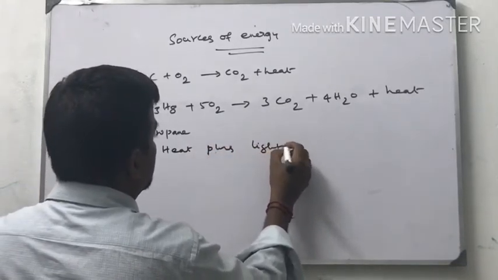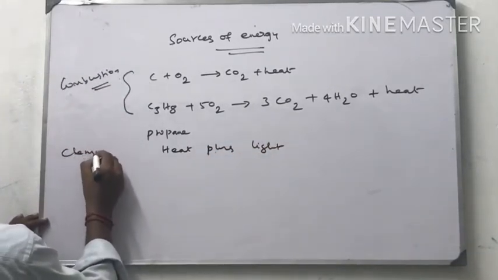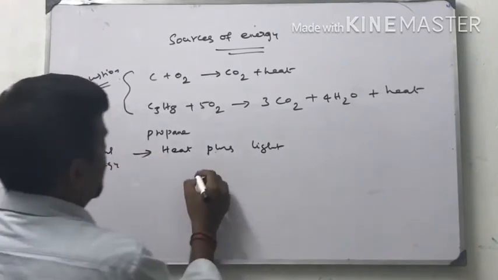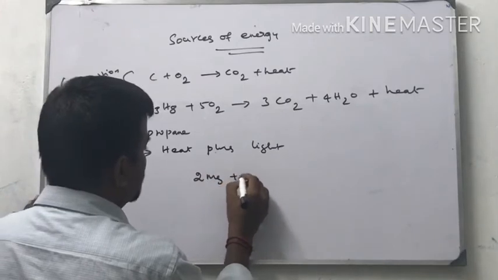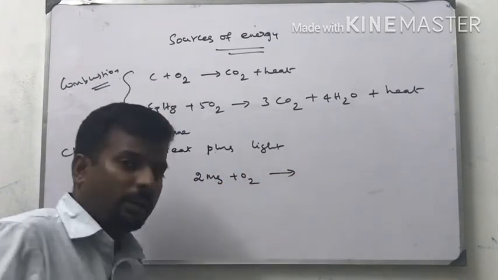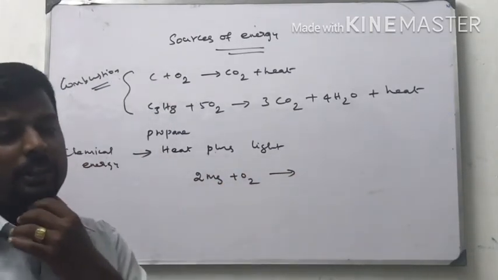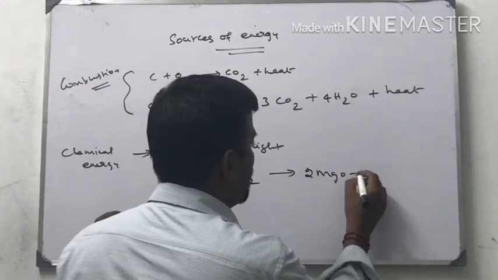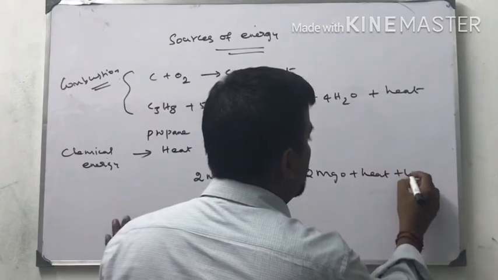Next I am going to tell about heat plus light. Heat plus light energy: chemical energy is converted into heat plus light. Let us take magnesium plus oxygen. This also we learned in 10th standard. Burning of magnesium is an oxidation type of reaction, giving 2MgO plus heat plus light.